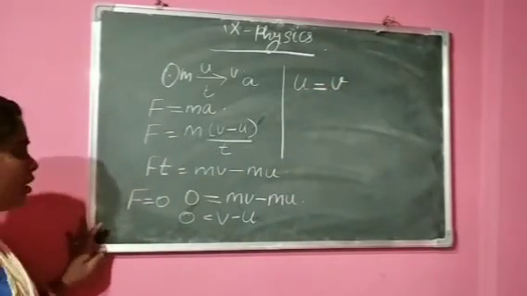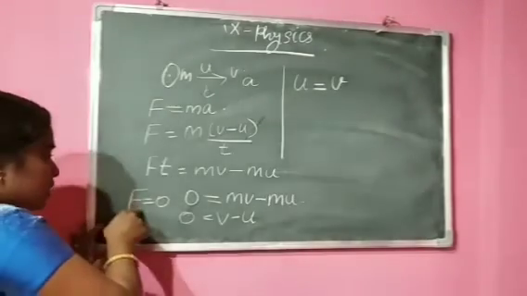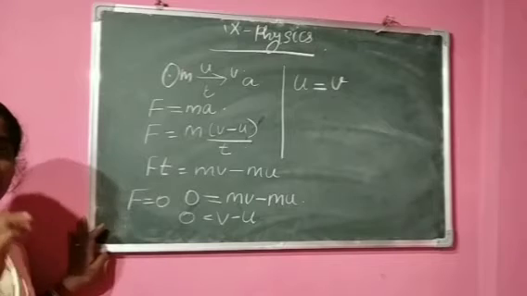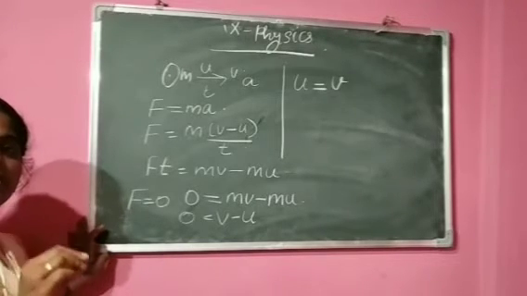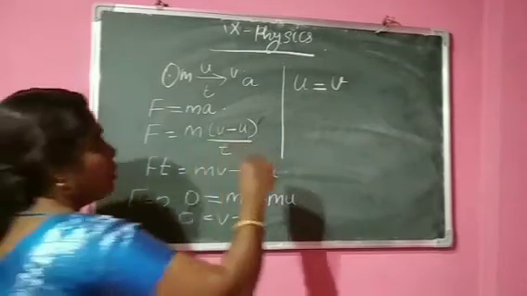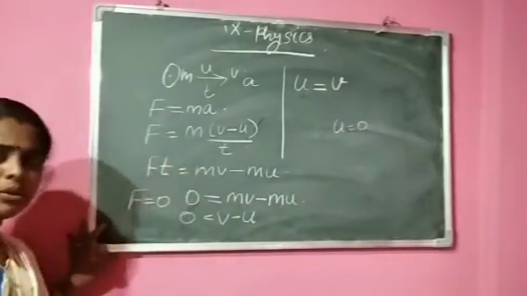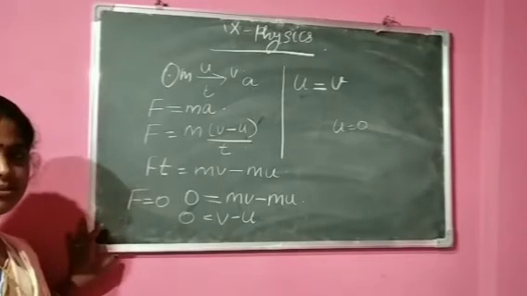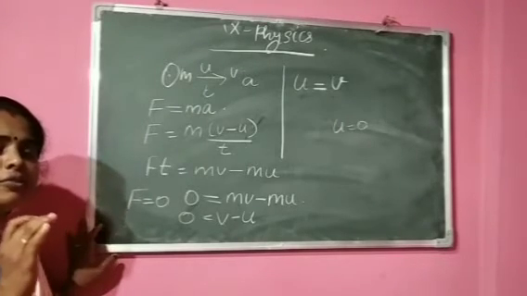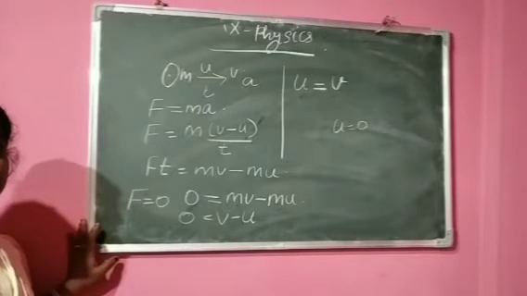What does it mean? If there is no force, or the external unbalanced force is equal to 0, then u is equal to v. What does it mean? The object will move with a uniform speed or a constant speed. Okay. Then what happens if u is equal to 0? When u is equal to 0, v is also 0. That means the object is at rest. If the object is at rest, u and v both are 0. And if u is equal to v, it means that the object is moving with a constant speed.